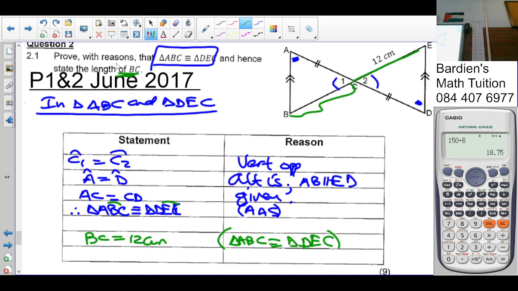Okay? You mustn't put a bracket around it. Just a habit of mine writing a bracket.